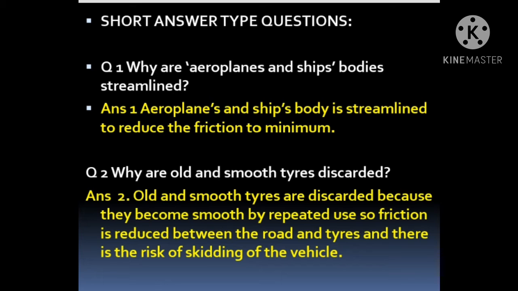So the friction is reduced between the road and tires, and there is the risk of skidding of the vehicle. The vehicle may skid due to less friction. So the driver or the owner discards such type of tires.